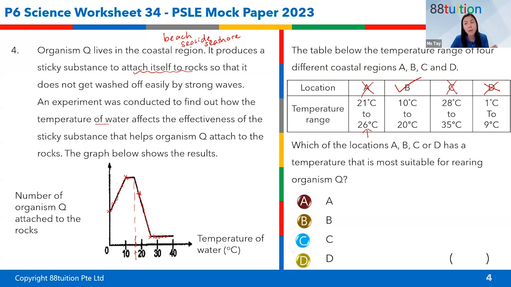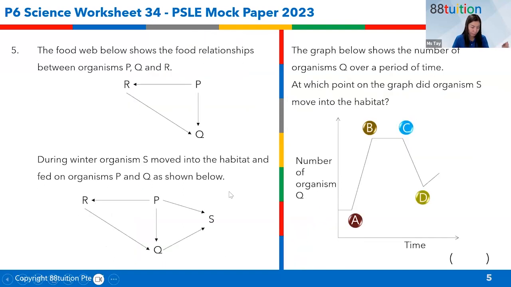Look at where we have the most organism. Then we choose that spot. Very good. So let's go on to question 5. Food web below shows food relationships between organisms P, Q, and R. So during winter, let's not look at winter first. Let's look at the first one.